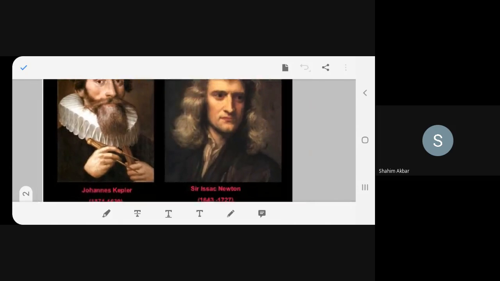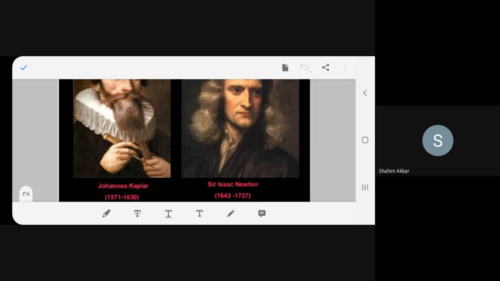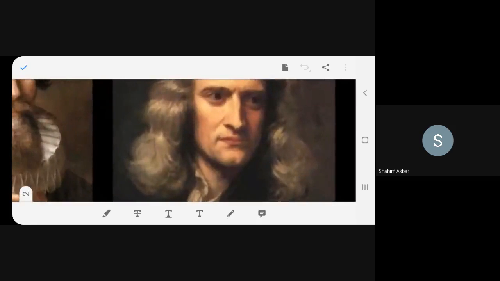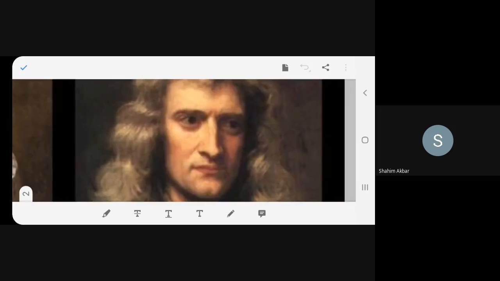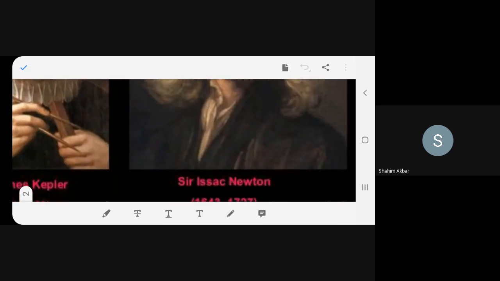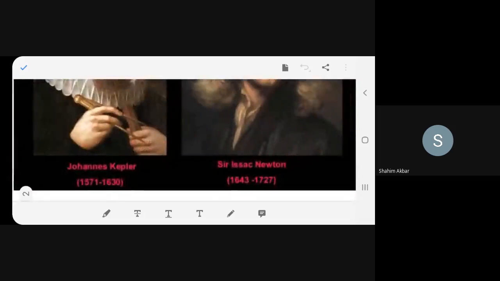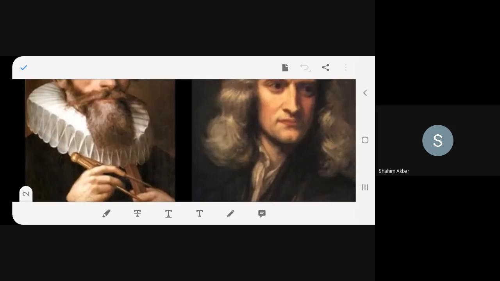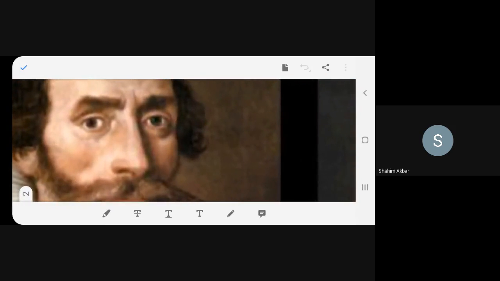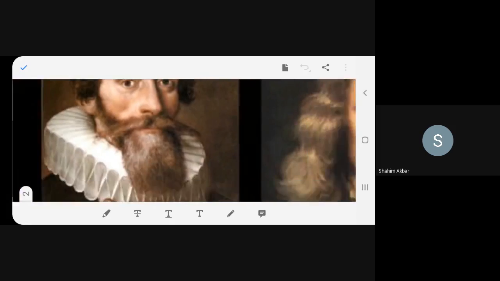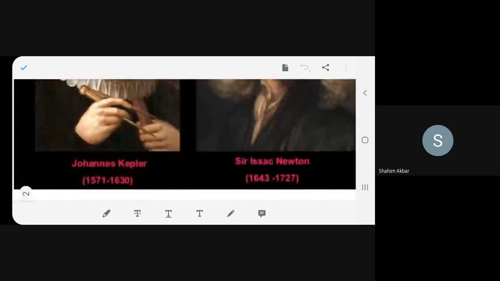So these are the people who worked on force of motion. We had already done the Newton force of motion. I think you should know that. That's done by Sir Isaac Newton. This one is Sir Isaac Newton, this person. And this person is Kepler. He is Kepler. He has worked on gravitation. Johannes Kepler.